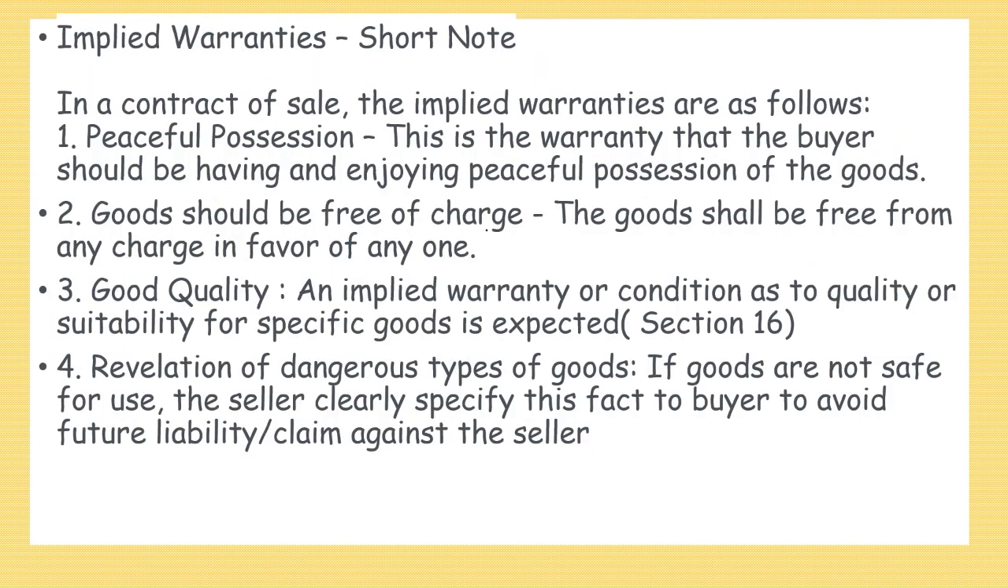Now we see the implied warranties. Short note: in a contract of sale, the implied warranties are as follows. What are the warranties? The warranties are peaceful possession of goods, goods should be free of charge, good quality of goods, and revelation of dangerous types of goods. These four things are very important, and these are the implied warranties in the contract of sale of goods.